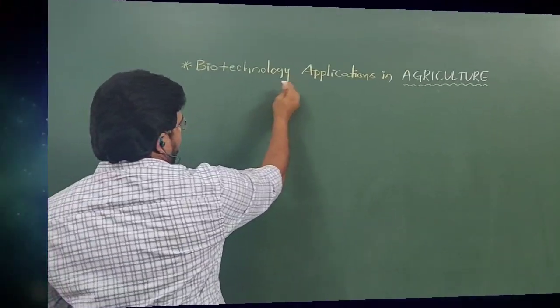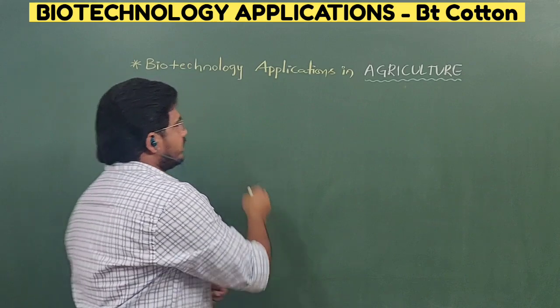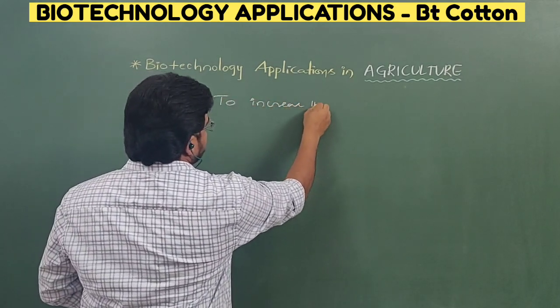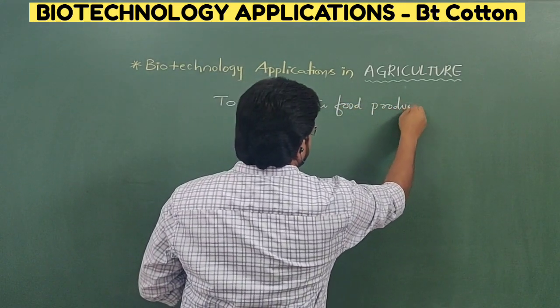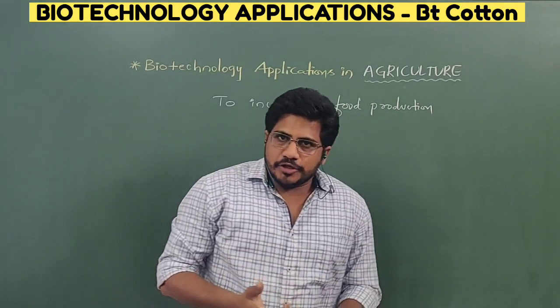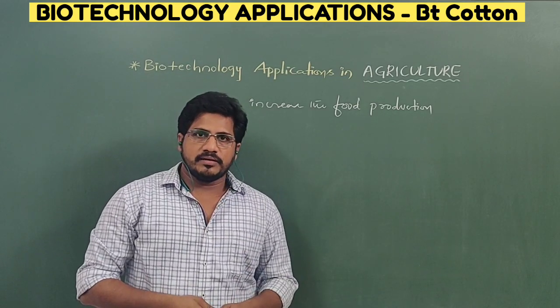Let us see how biotechnology helps its procedures in agriculture and for what purpose. Very simply, to increase food production. According to the Green Revolution in the agricultural field, so many innovations were developed.